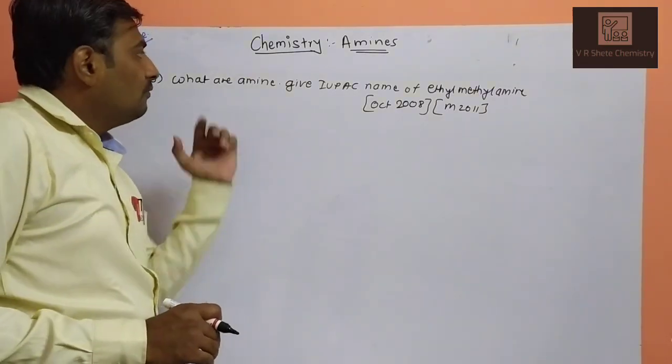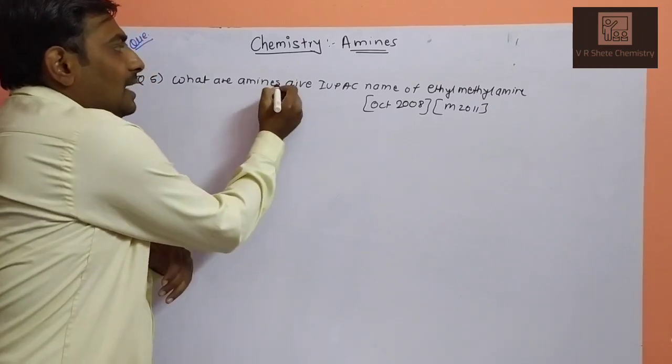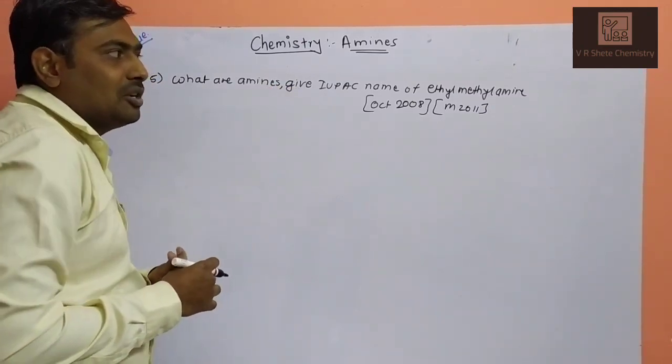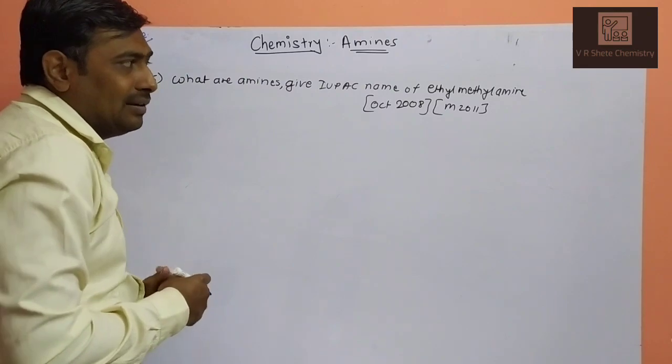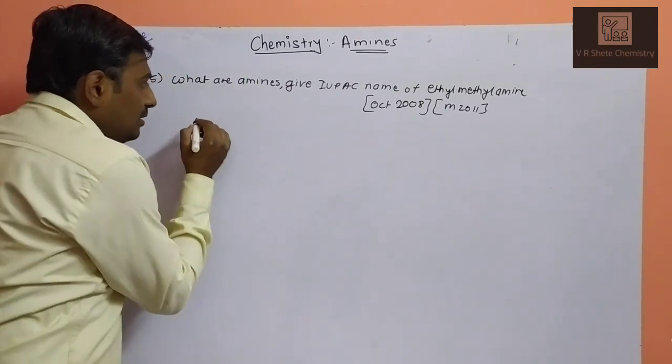Next question. What are amines? Give the IUPAC nomenclature of ethyl methyl amine. We will discuss what amines are with the definition.